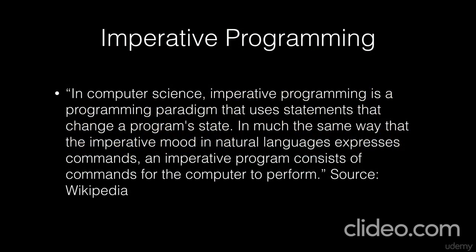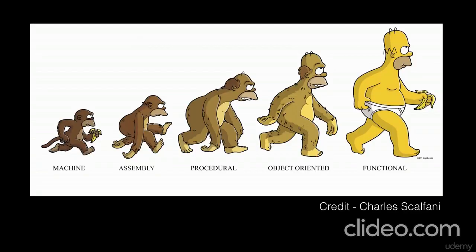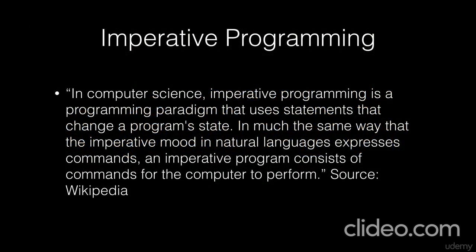So, imperative programming, going back to this slide. Within objects, when we do procedures within a method, we do A, B, C, D, and E. It's kind of like procedural, so we have mini procedures within object methods. Similar to that, we have imperative programming. This is a long, drawn-out definition from Wikipedia saying that in computer science, imperative programming is a programming paradigm that uses statements to change a program state, in much the same way that the imperative mood in natural language expresses commands. An imperative program consists of commands for the computer to perform. Like I said, it's a series of statements to go through and do multiple things.